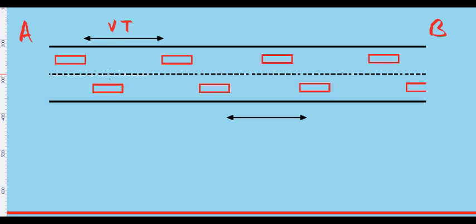Now you have a cyclist going from A to B. I am representing the cyclist like this. So the cyclist is going like this. What happens is that he has buses moving in his own direction as well as buses going in the opposite direction. So this is how he moves.